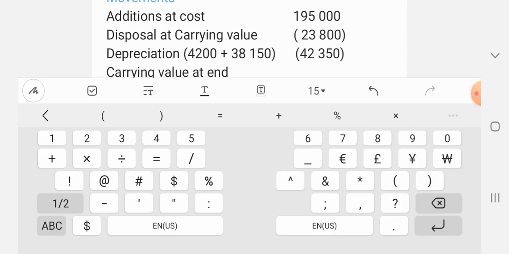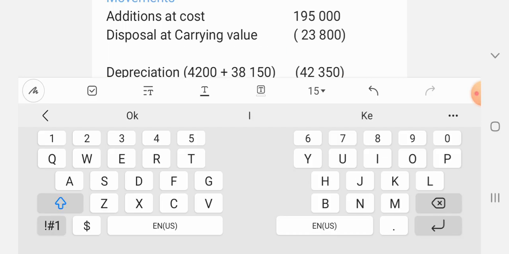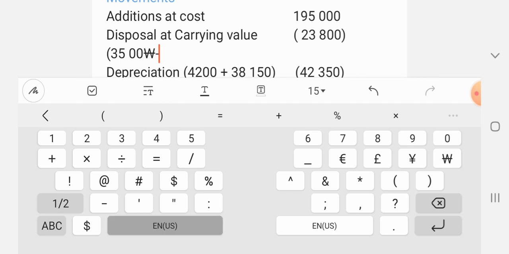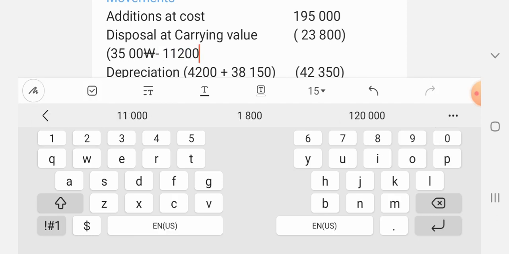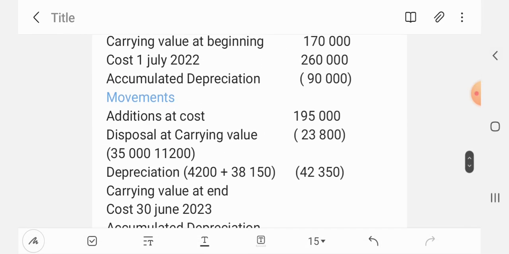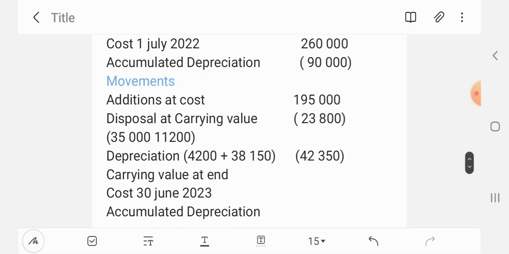Yes, and then for the carrying value, we got the calculations by saying 35,000 minus 11,200. So that is how we got those amounts. Okay, and then we have everything at the beginning.